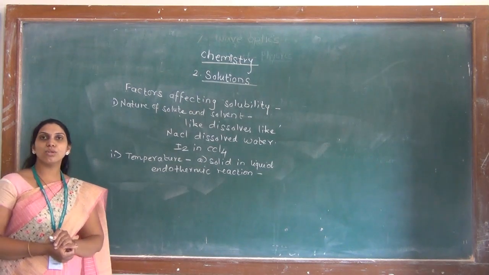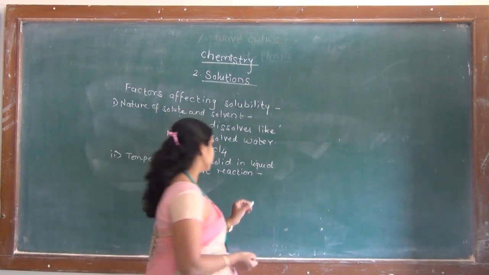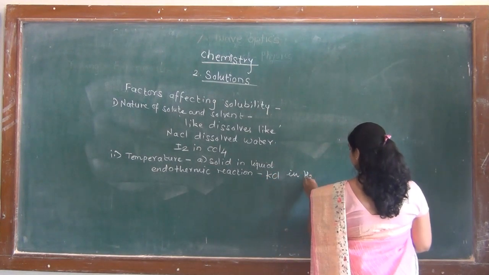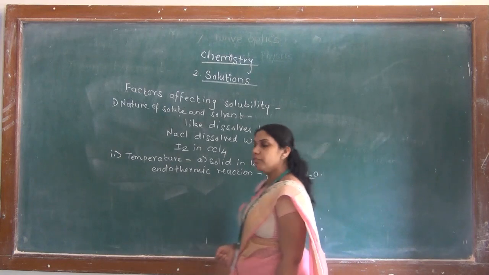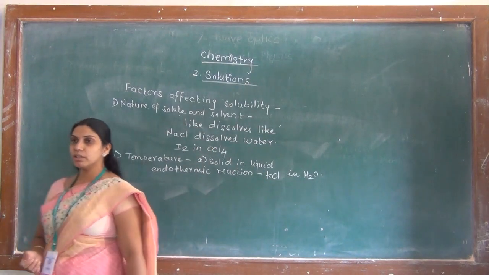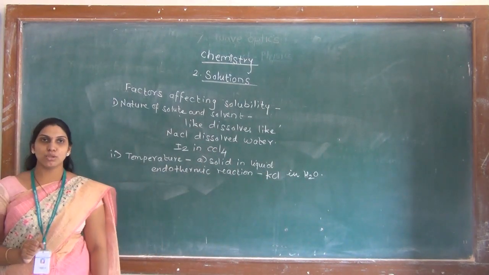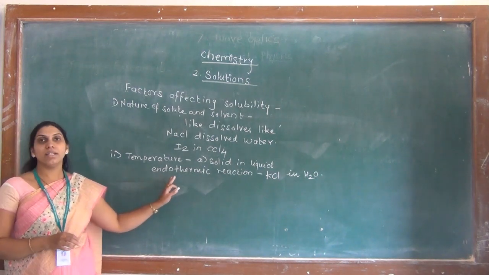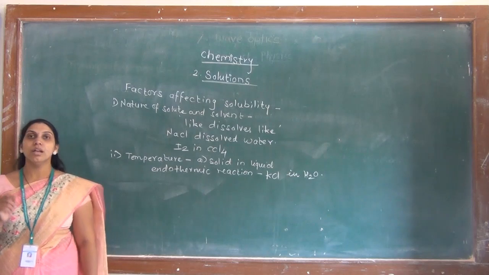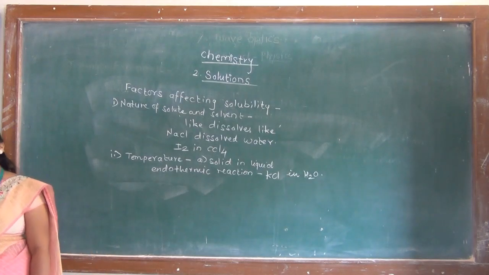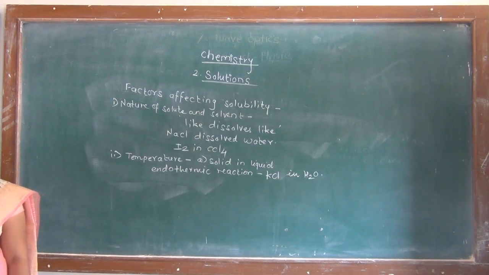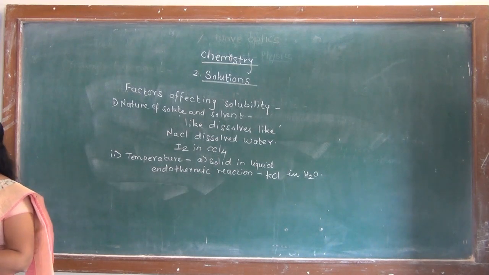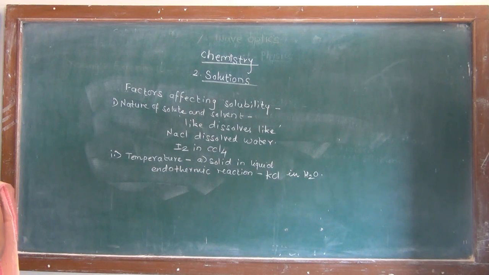Example is dissolution of KCl in water. When we dissolve KCl in water, the heat is absorbed. That means the reaction is endothermic. And in such an endothermic reaction, the solubility is directly proportional to the temperature. As the temperature of the solution is increased, its solubility also increases.